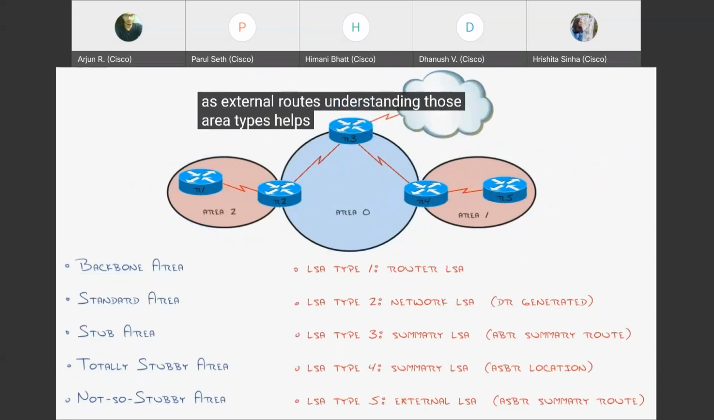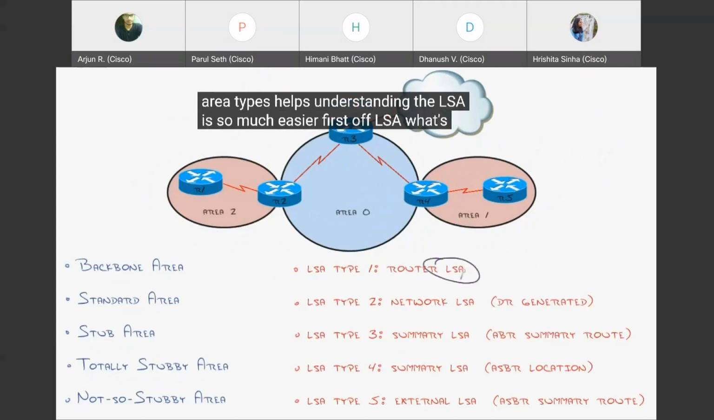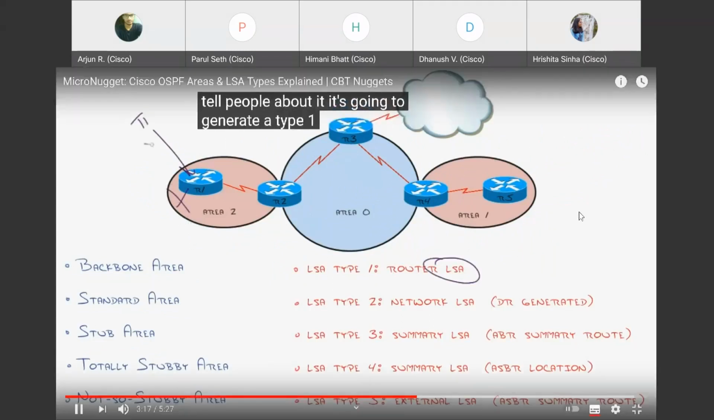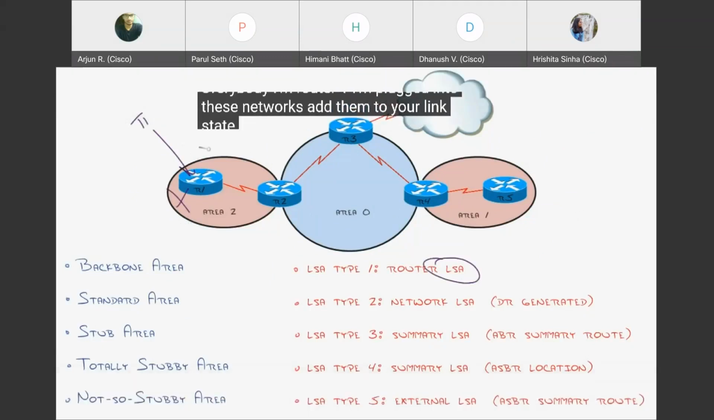Understanding those area types makes understanding the LSAs so much easier. First off, LSA, what's that? Link state advertisement. It's a router's way of communicating information in OSPF. So for example, router 1's plugged into some networks. It wants to tell people about it. It's going to generate a type 1 LSA because it's a normal router. It's going to say, hey, everybody, I'm router 1. I'm plugged into these networks. Add them to your link state database.